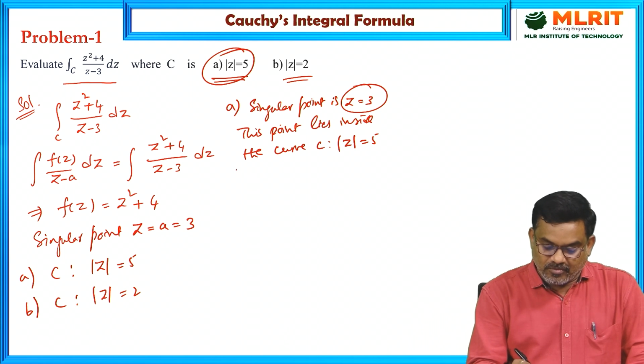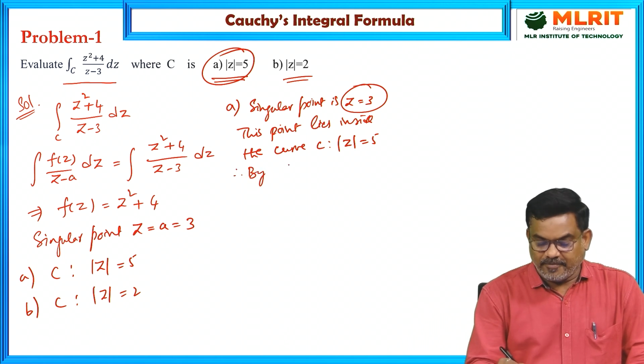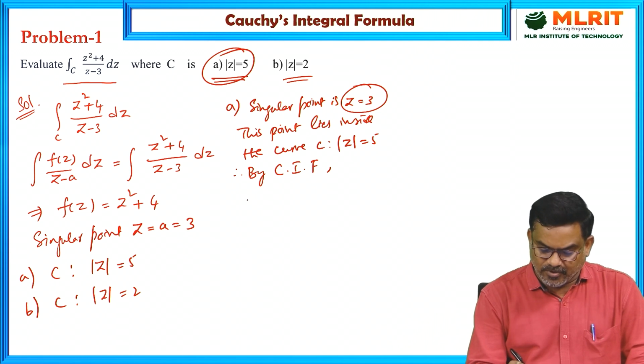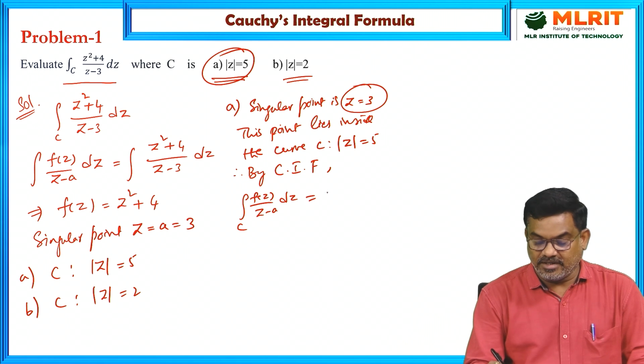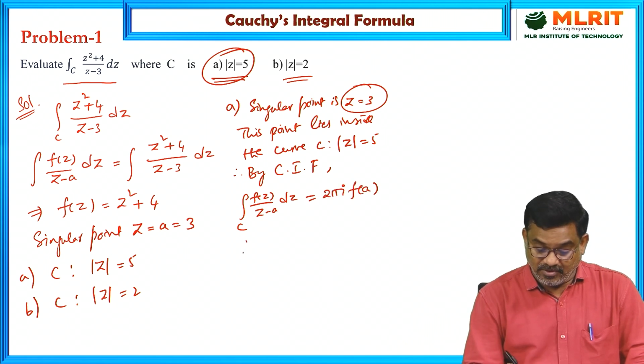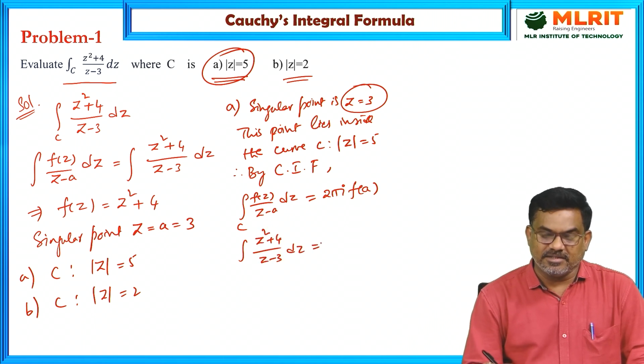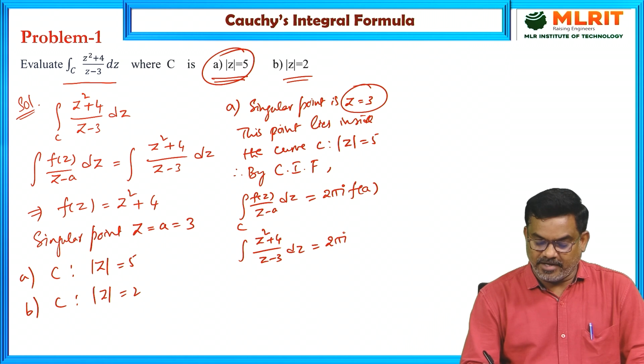Therefore, we have to apply Cauchy's integral formula. By Cauchy's integral formula, the integral of f of z by (z minus a) dz along the curve C is 2 pi i into f of a. So the integral of (z square plus 4) by (z minus 3) dz is equal to 2 pi i into f of 3, since a equal to 3.